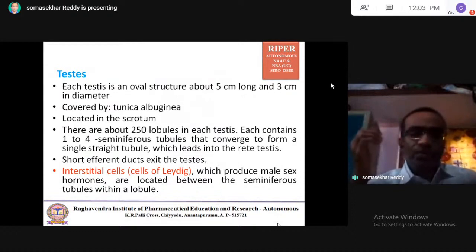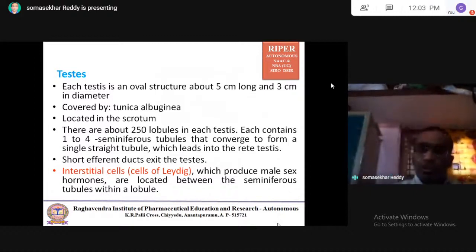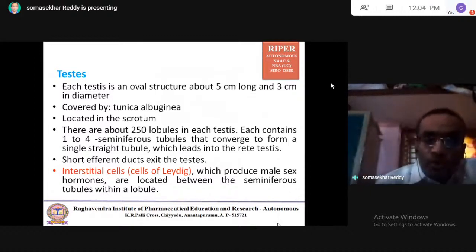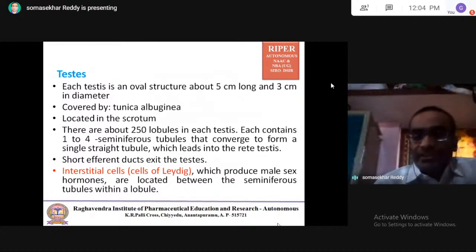There are about 250 lobules in each testis. Each lobule contains 1 to 4 seminiferous tubules that converge to form a single straight tubule, which leads into the rete testis.